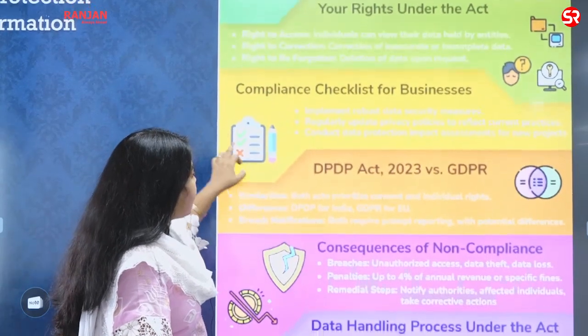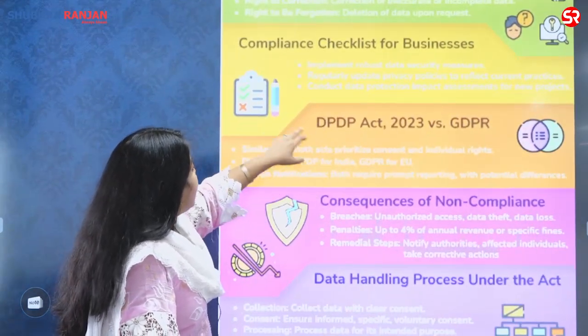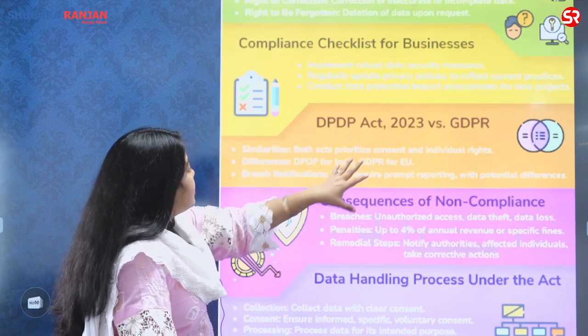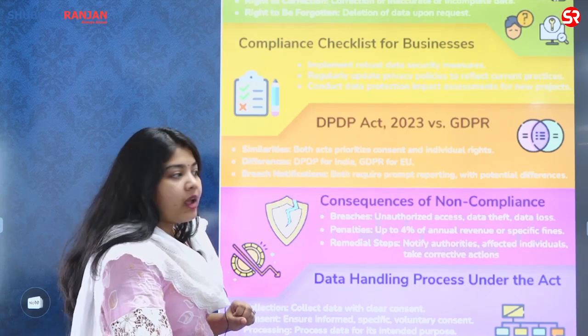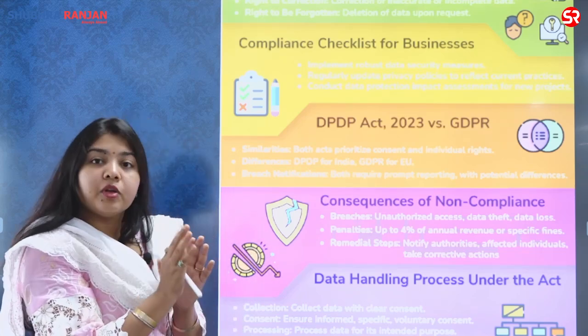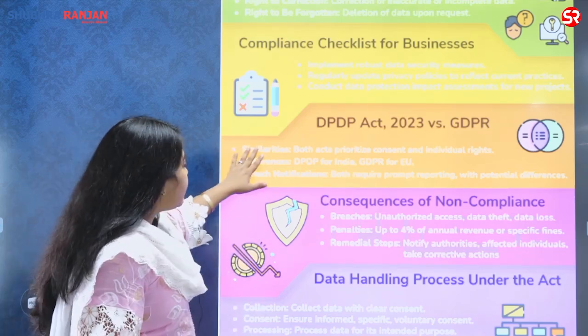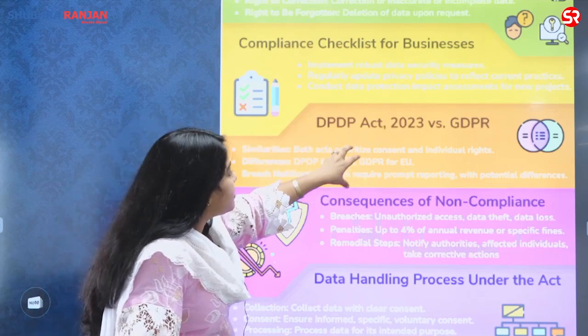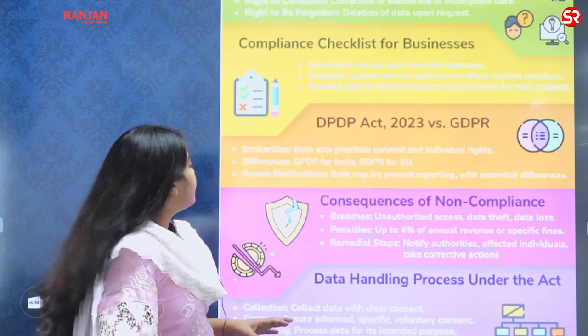Then you also have the DPDP Act, Data Protection Bill 2023, and the GDPR for the EU. Why am I focusing on GDPR? Because that is from where we have made this act. हमने उसी से लेकर करा है. Similarity: both acts prioritize consent and individual rights.